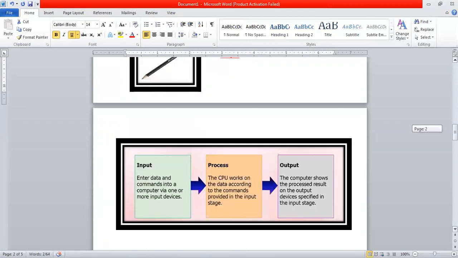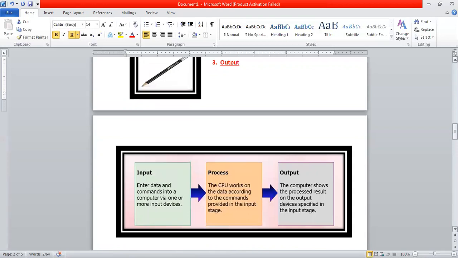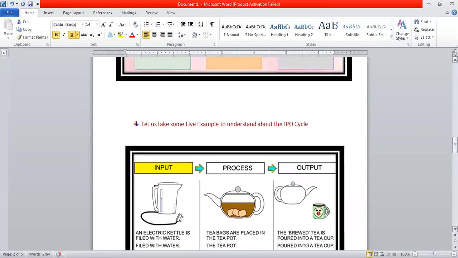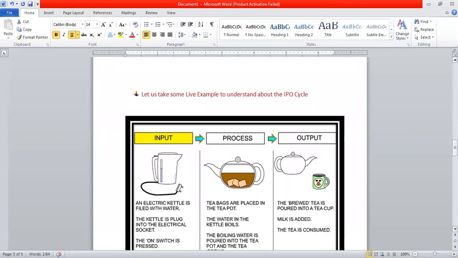Let us take the example of daily life examples, that means what we are seeing on the daily basis. So right now I want to make a tea. So what is the process? I have to take a kettle or a pan. It is up to me. Okay, so I just have to take the kettle. In the kettle, I want to put the tea bags or sugar. I want to put the milk. That is the input. What is the process? The process is the kettle starts boiling. Third one is what is the result? The prepared tea is the result.